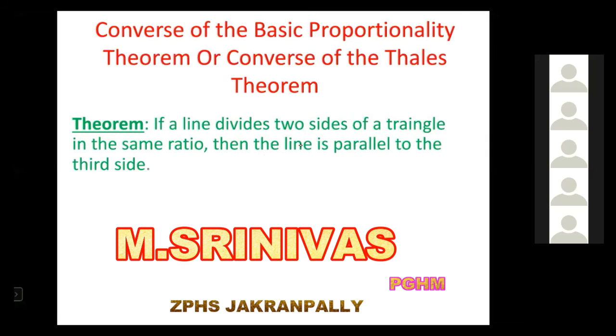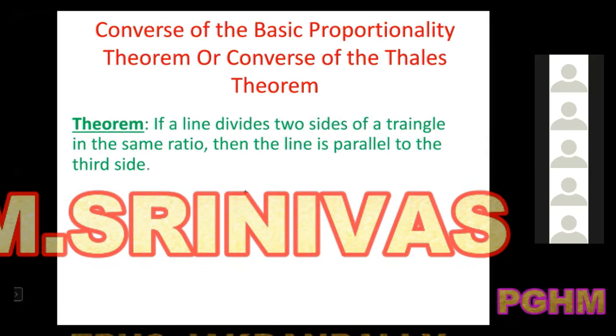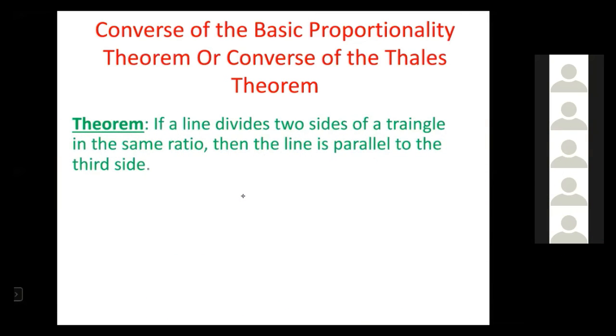If a line divides two sides of a triangle in the same ratio, then the line is parallel to the third side. Let us draw the picture. I have drawn a picture. Triangle ABC is a triangle, and DE is a line which divides AB and AC in the same ratio, meaning AD by DB is equal to AE by EC.